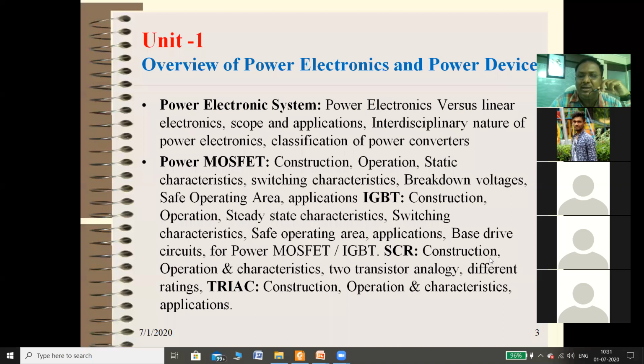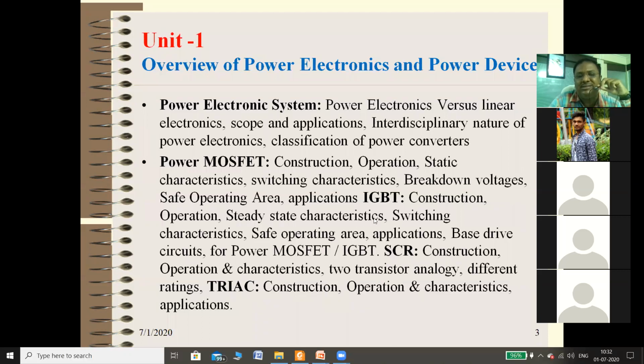Similarly, SCR: again construction, operation, and characteristics. Two transistor analogy and different ratings. If you see, again there are 4 different questions that may be asked on this topic, that is construction. Draw the construction of SCR and explain, or draw the construction of SCR and explain its VI characteristics. Two transistor analogy and explain, and different ratings. So again, there are a total of 4 questions. One more, switching characteristics, is also part of the SCR topic.